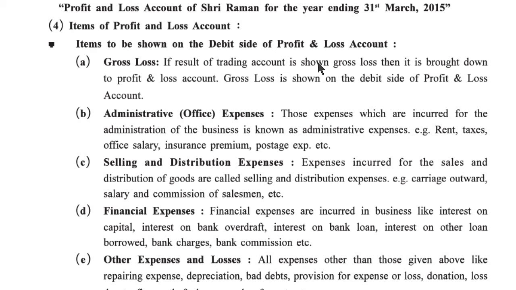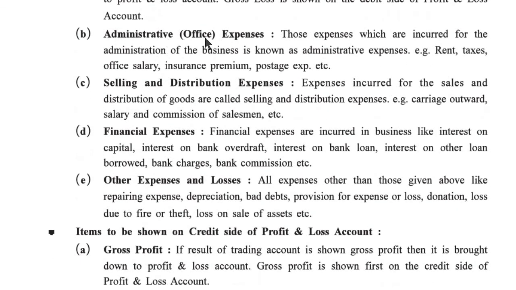If the result of the trading account is shown as gross loss, then it is brought down to the profit and loss account. Gross loss is shown on the debit side of the profit and loss account. Administrative or office expenses are those expenses incurred for the administration of the business, such as rent, taxes, office salaries, insurance premium, postage expense, etc.